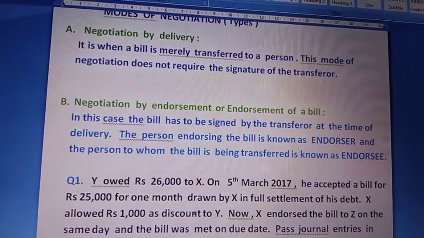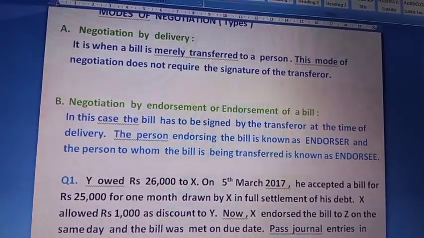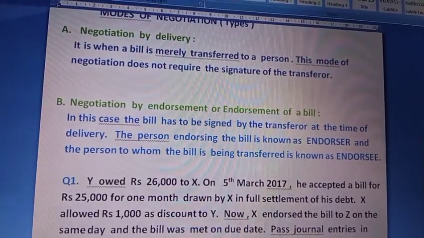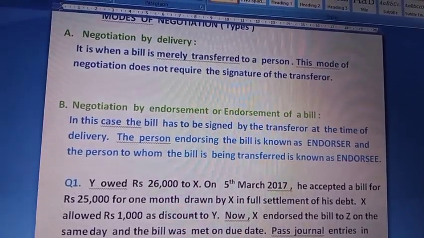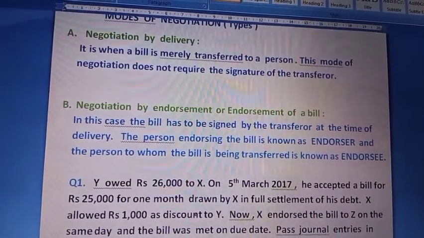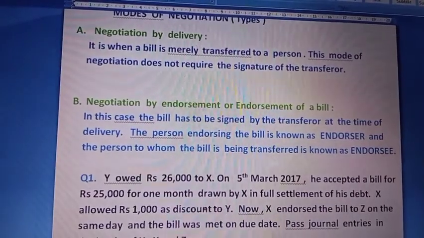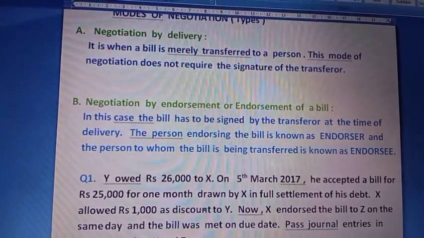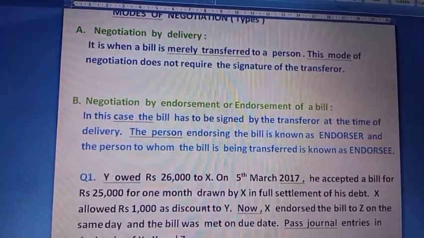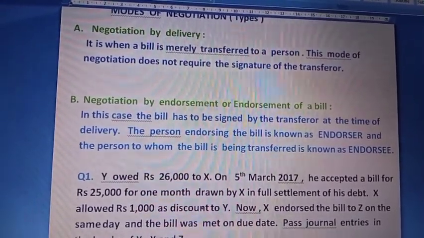So endorsement of a bill means when the bill is signed and then transferred to the other person, or the endorsee. The endorsee is the person to whom the bill is being transferred, and the endorser is the person who is transferring the bill. Okay, so this is the process of endorsement of a bill, and we will get to know this process in detail through a sum.